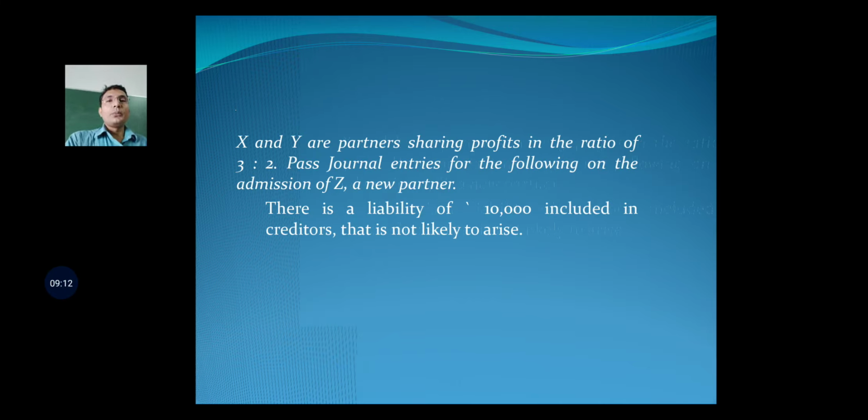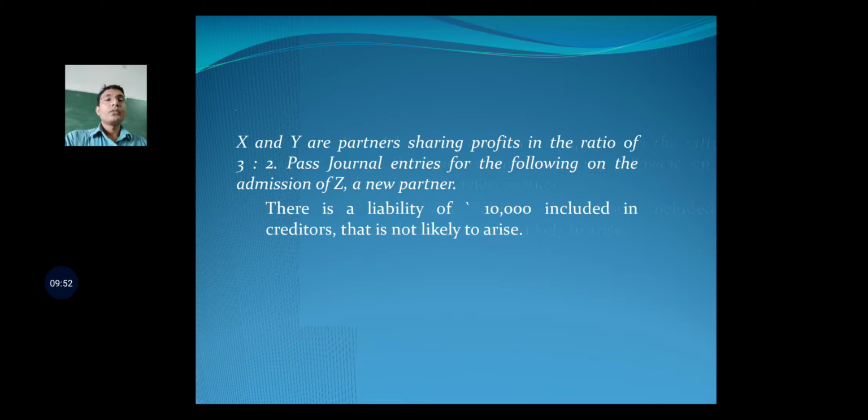Let us understand one more example. X and Y are partners sharing profits in the ratio of 3:2. Pass journal entries for the following on the admission of Z, a new partner. There is a liability of 10,000 included in creditors that is not likely to arise. So the question says that whatever be the amount of creditors that is existing in the books, it includes a liability of rupees 10,000 which is not likely to arise.